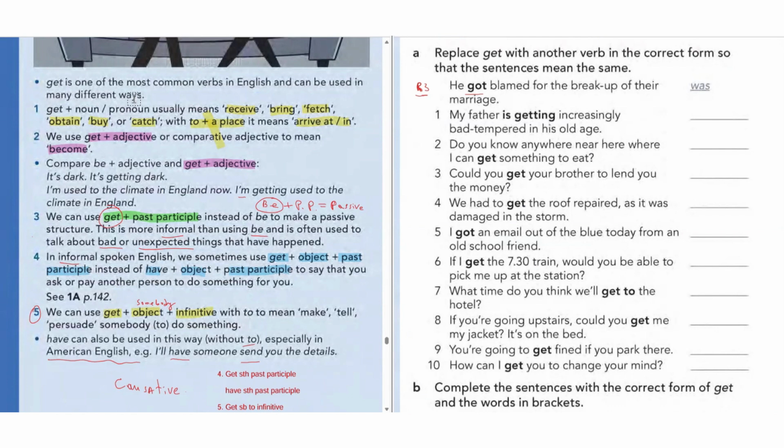Now, my father is getting increasingly bad-tempered in his old age. So this is become. Get plus adjective. Bad-tempered is an adjective, guys. Get plus adjective gives the meaning of become. So instead of is getting, we use is becoming. That's it. Right. Number 2, that is rule number 2.